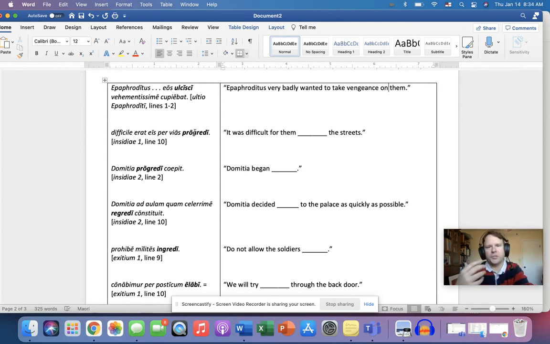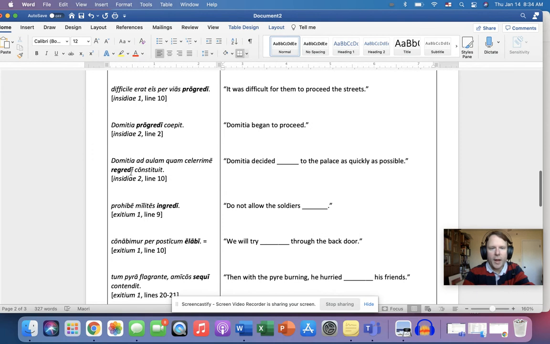Here's a maybe simpler example. Progredior means to advance or to go forward. Now, progredi is the present passive infinitive form, but remember it means something active. So it was difficult for them to proceed, to go forward, to go through the streets. Same thing there, progredi. Okay, so what would this mean? Domitia began, what would it mean? To proceed.